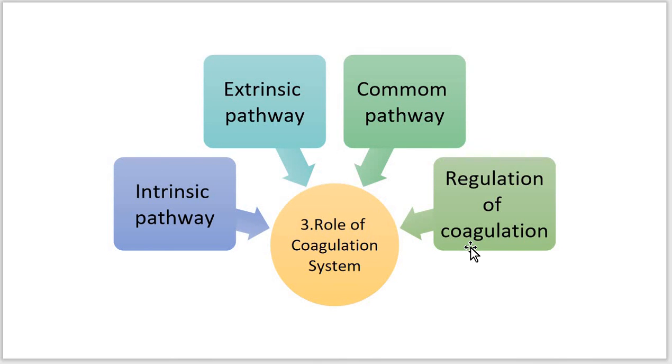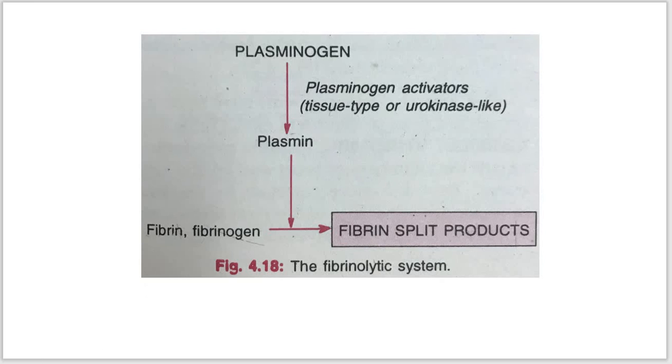regulation of coagulation. In the regulation of coagulation system, the blood is normally kept in a fluid state, and the coagulation system is kept in check by controlling mechanisms.